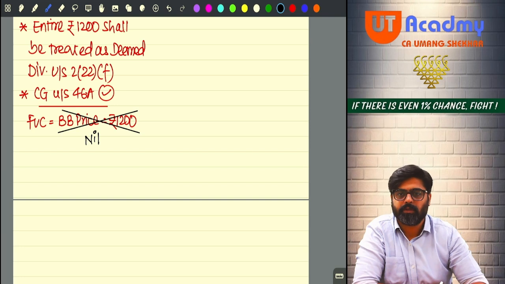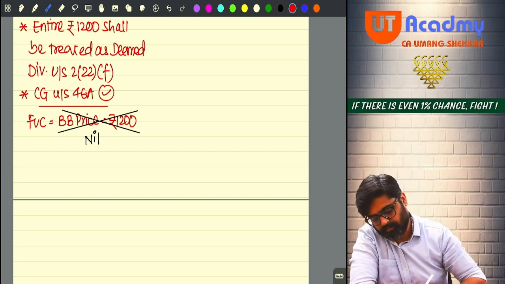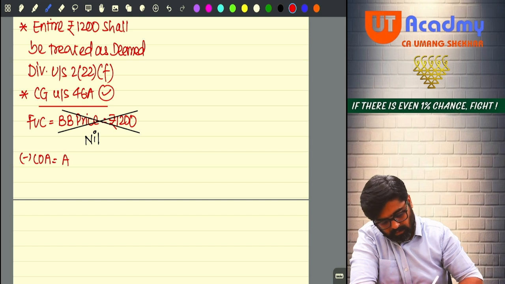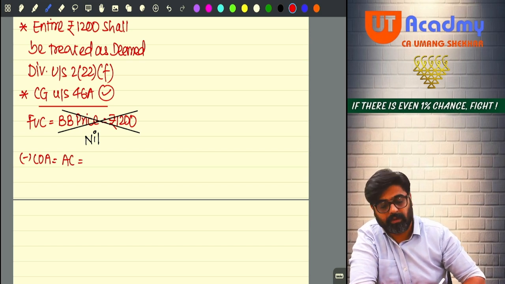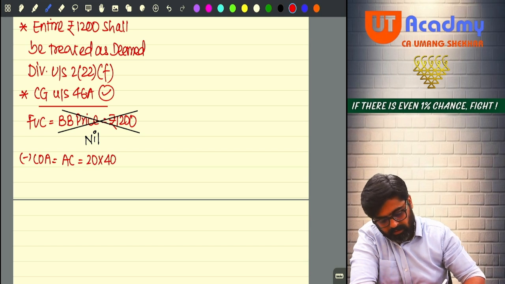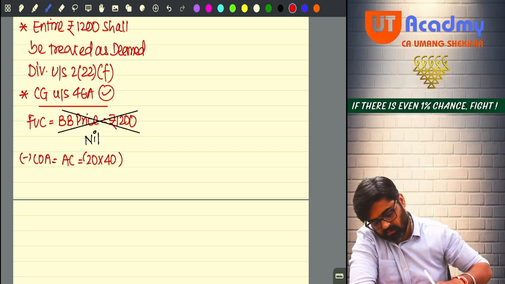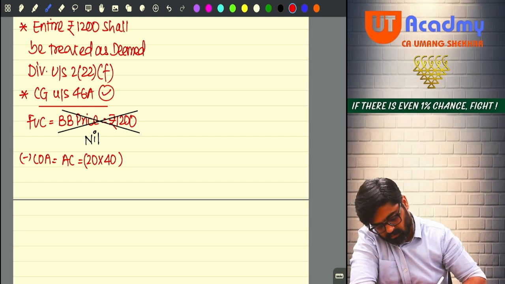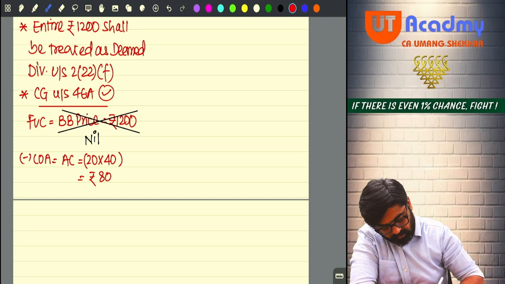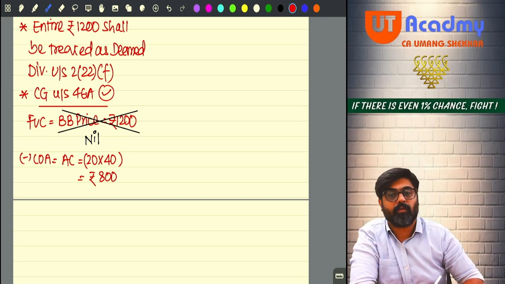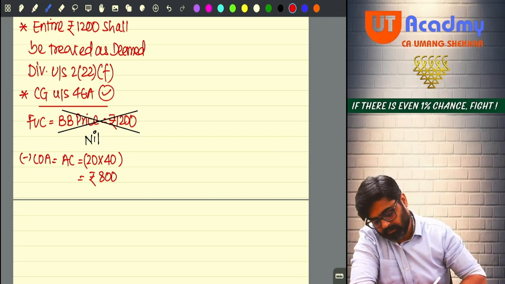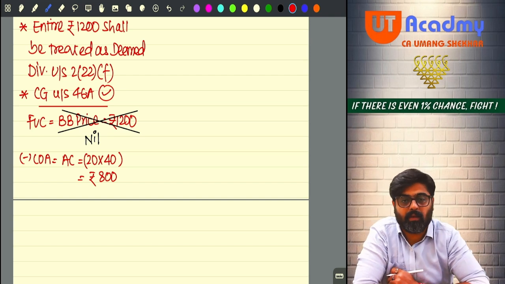Yes or no? Now what will be the cost of acquisition of these shares? Actual cost, which is nothing but 20 shares multiplied by 40 per share is equal to rupees 800. Now from nil, if you reduce 800, you will get capital gain or capital loss?